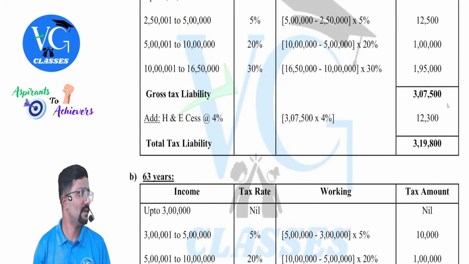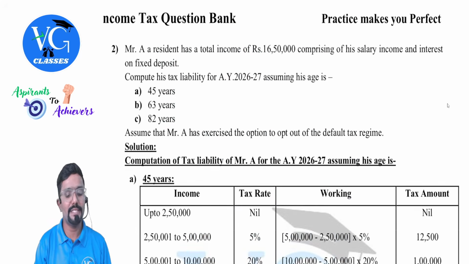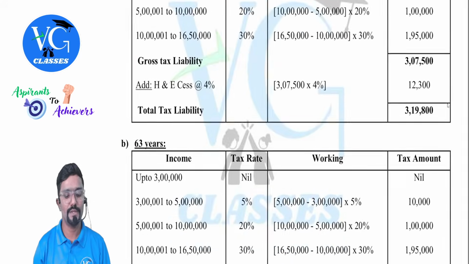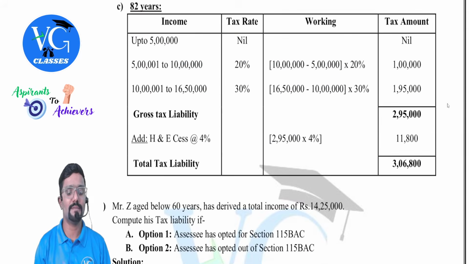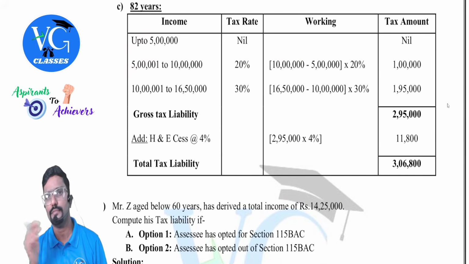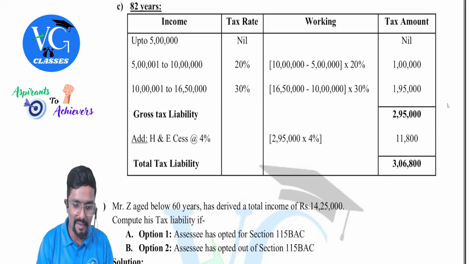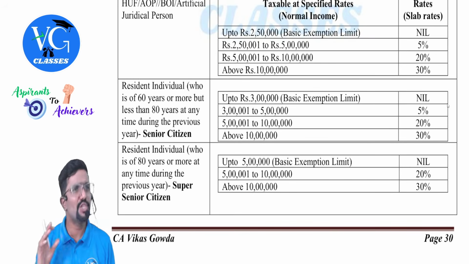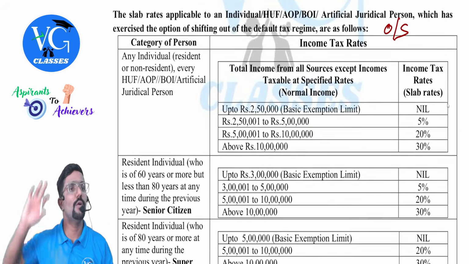After that, I will explain. And assume assessee is following optional scheme, age is 63 or 82. Then will basic exemption limit change? Yes. You can observe. Here it becomes 3 lakh. And last case, it becomes 5 lakh. Small change. This is super senior citizen case. Okay, guys. Coming back, I'm just showing you how to apply the rates. We will solve those questions. Don't worry.